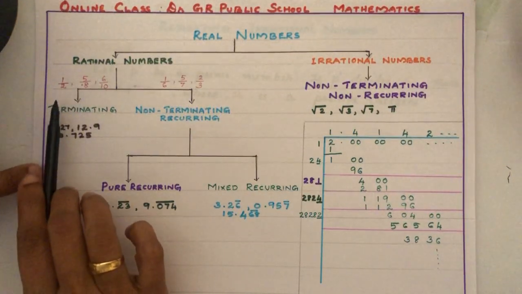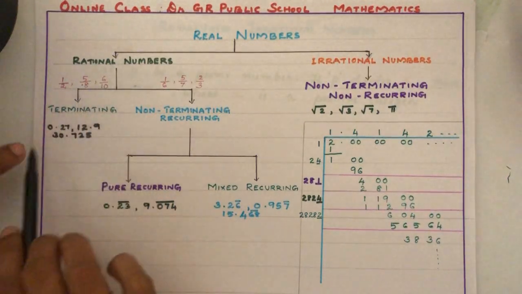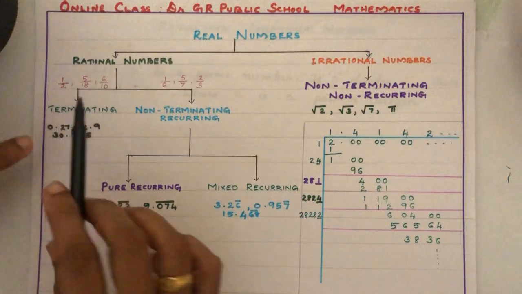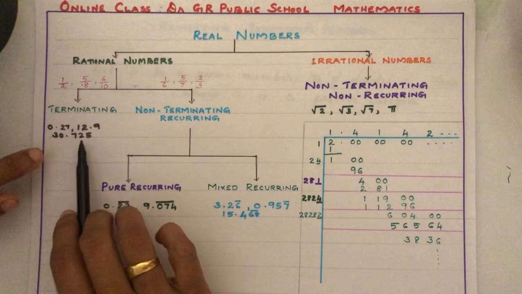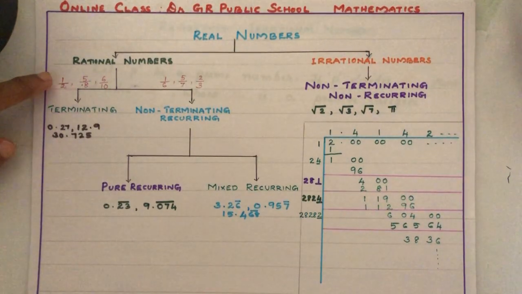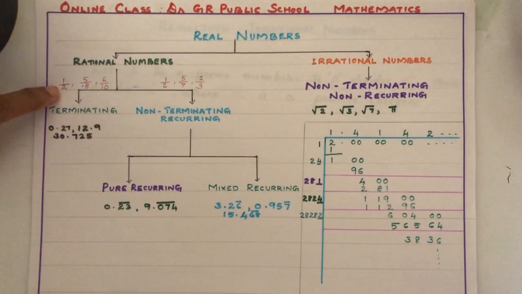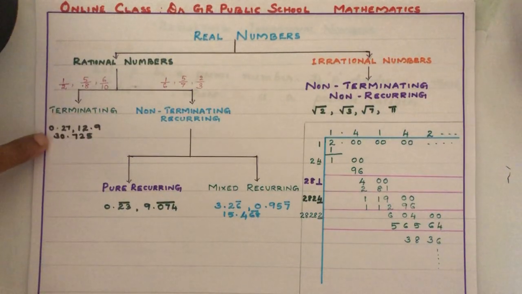When we write the decimal form of numbers like 1 by 2, 5 by 8, 6 by 10, etc., we can have a finite number of digits in the decimal part. How are we finding the decimal form of a rational number? By dividing the numerator by the denominator. So we can complete the division in some steps. That type of decimal numbers we call terminating decimal form.